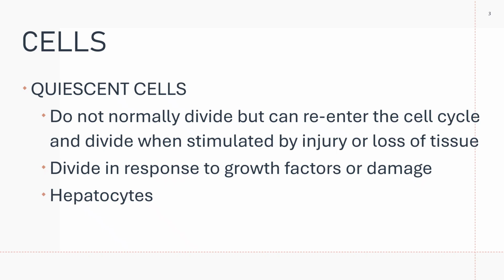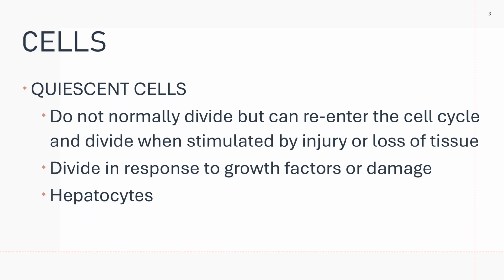They do not re-enter the cell cycle and do not divide. But when stimulated by injury or loss of tissue, like when a portion of the tissue is cut, these quiescent cells can be reactivated and undergo the cell cycle.